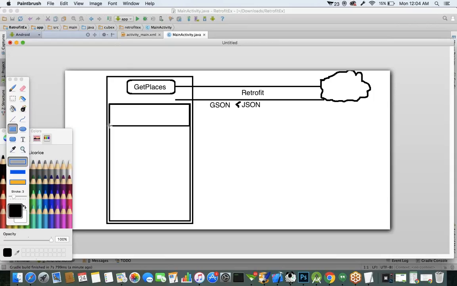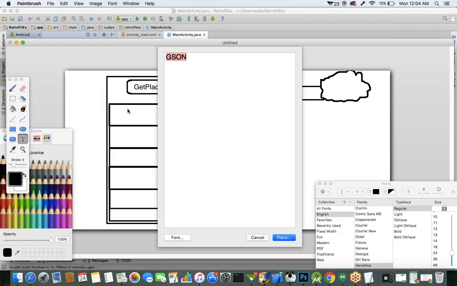The places information we are presenting here: what is the place name and its vicinity? It contains a lot of other information. We'll see the output. Before working with retrofit or JSON, first of all, you have to see the JSON file, and based on the JSON file we have to create POJO classes.